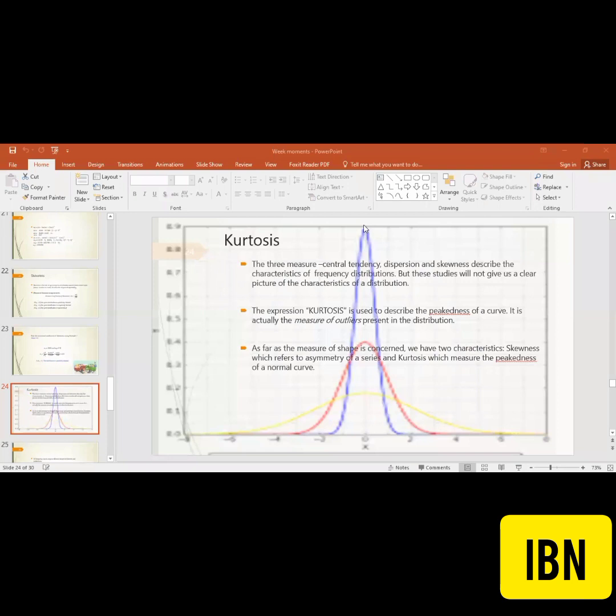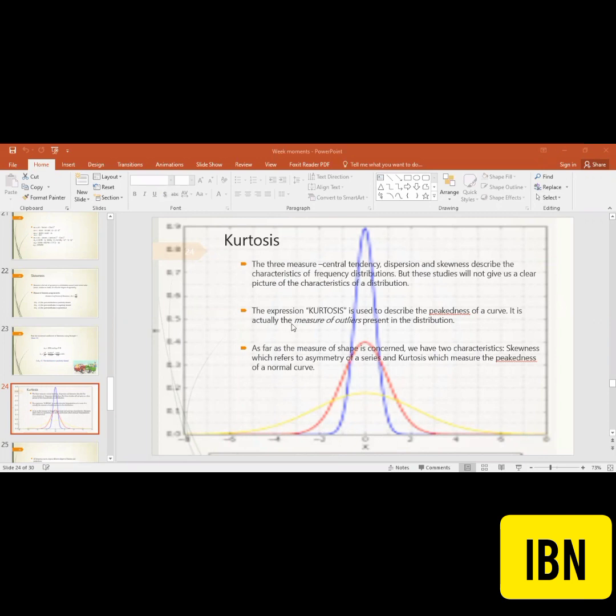Like this blue one is a symmetrical distribution, but it's not called normal. It has the highest peak, so it is leptokurtic. The yellow one is called platykurtic, and the center one is called mesokurtic, the normal distribution. These all are symmetrical.